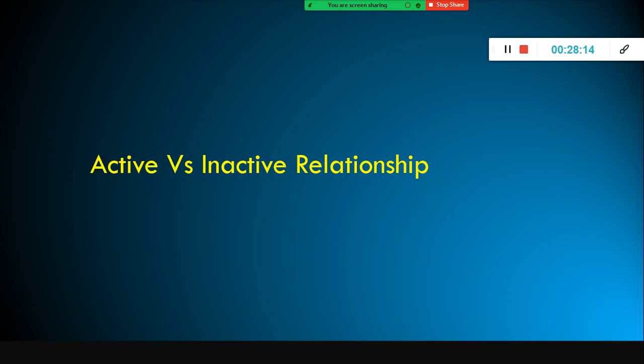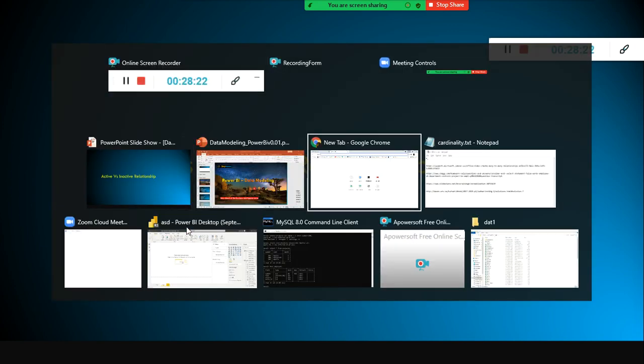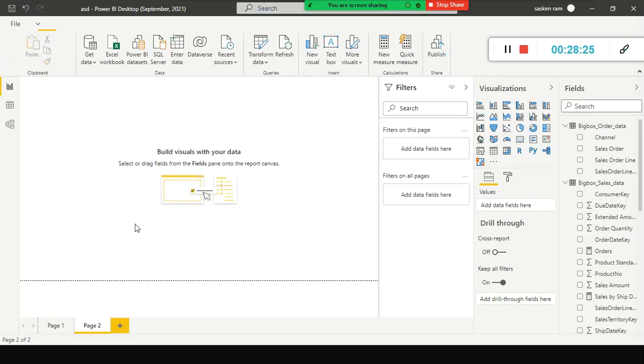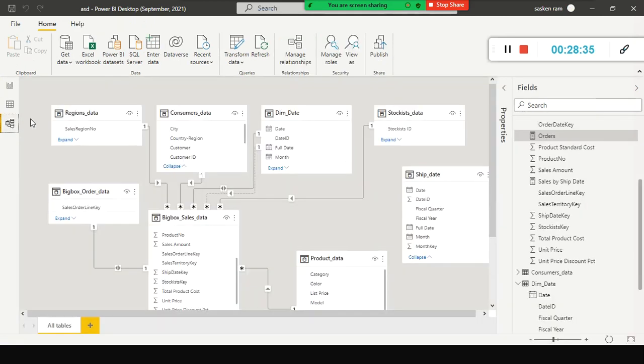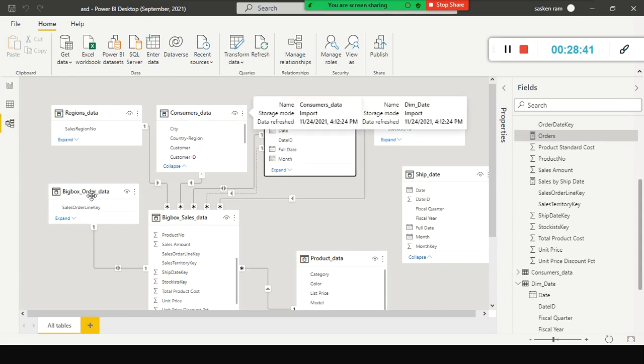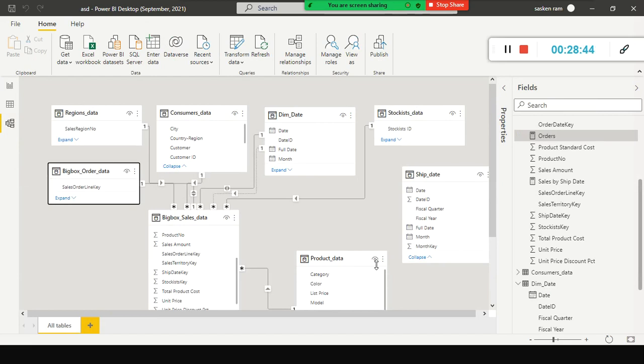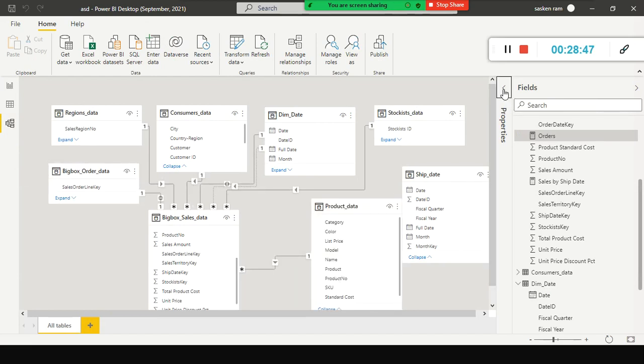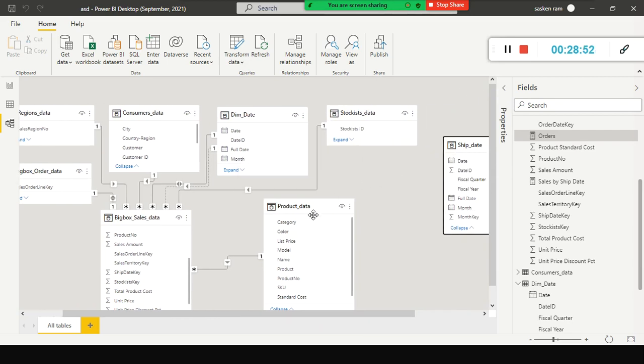Next one is, in Power BI, we have something called active and inactive relationships. Instead of just talking theory, I'll go here and show it. Look here, the other day in the last session I told you to import all the Excel files, including the JSON file. Okay, all these things are like fact tables and dimension tables, including product and ship date, everything. Here I did not use the ship date, I just created it, and this is my dimension table.